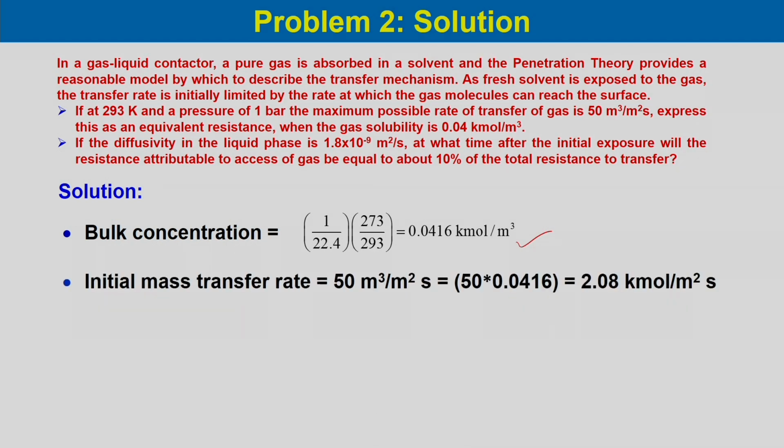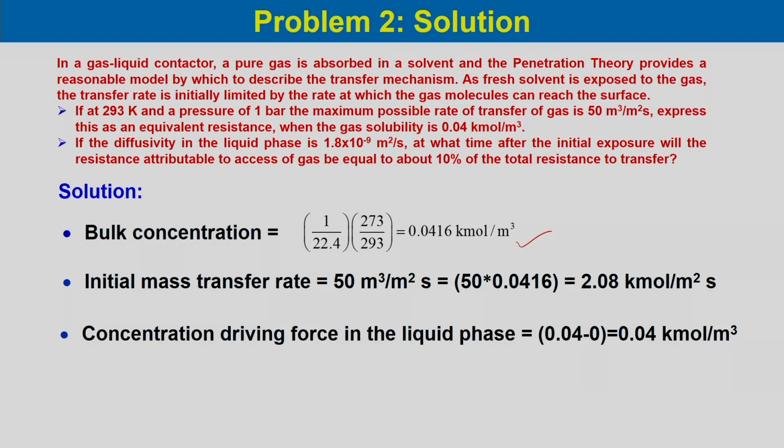The initial mass transfer rate, which is given, is 50 meter cube per meter square second, and if we multiply with the bulk concentration, it will give the initial mass transfer rate in terms of kilomole per meter square second. It is 2.08 kilomole per meter square second.